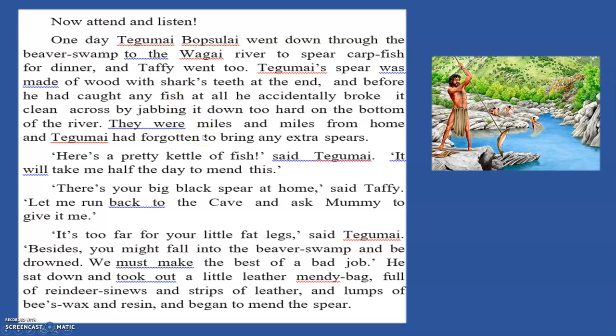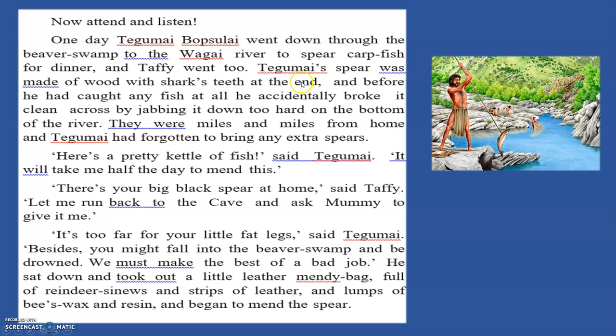So one day what happens? The father and the daughter go fish hunting, okay, for dinner. And they go down to the beavers' swamp. Now what is this swamp? It's a marshy land, okay. It's wet land, near the riverside. So you know how the land will be.